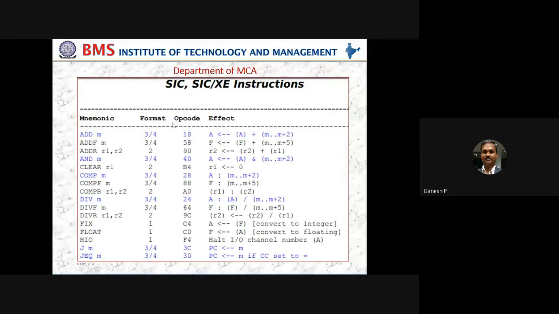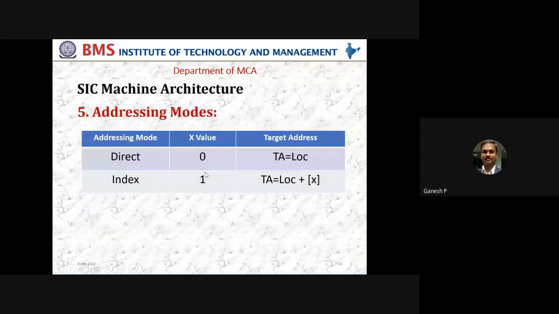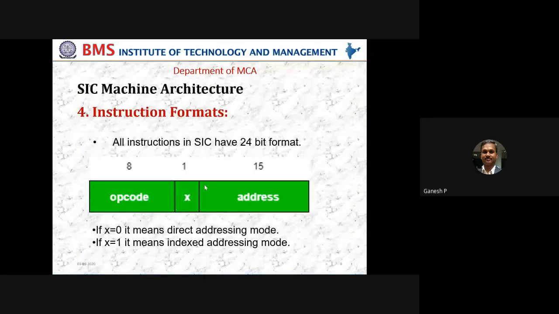Thereby, operation code or opcode is nothing but a hexadecimal shorthand notation for the various activities we do: ADD, clear, comparison, divide, fix, float, jump, jump on equal. Like that, so many instructions are there. Each processor will have its own set of instructions, and the opcode is nothing but a hexadecimal representation internally for every instruction that we have. So that is the concept of an opcode. Hope it is clear now.